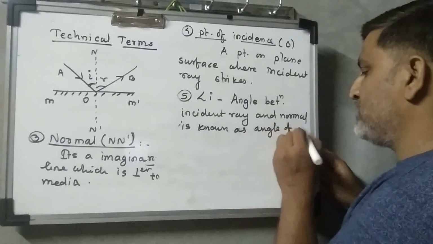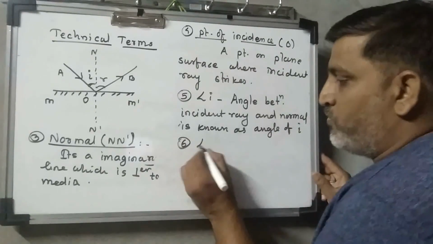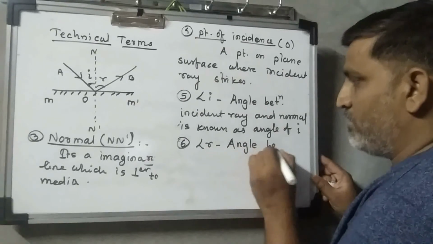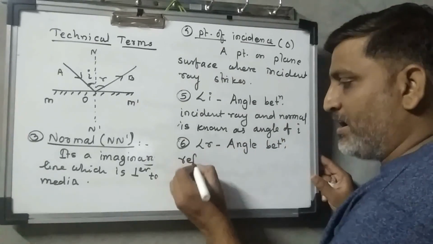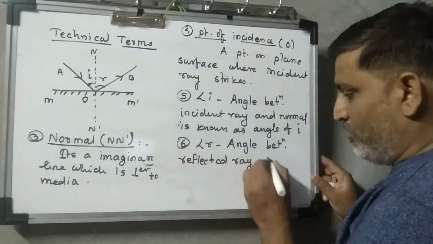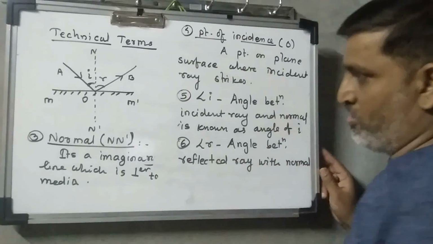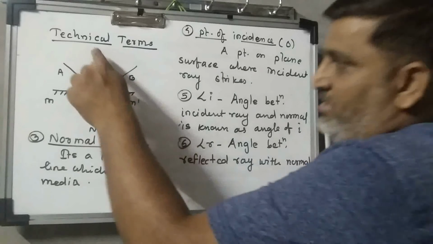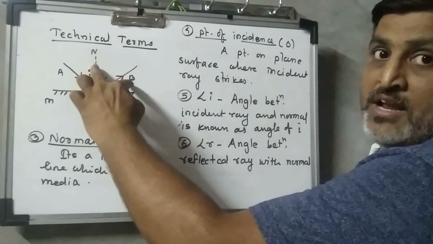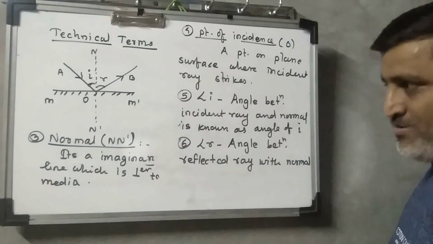Sixth concept, angle of reflection. I can say over here angle NOB, which is the angle between the normal and the reflected ray, is known as the angle of reflection.